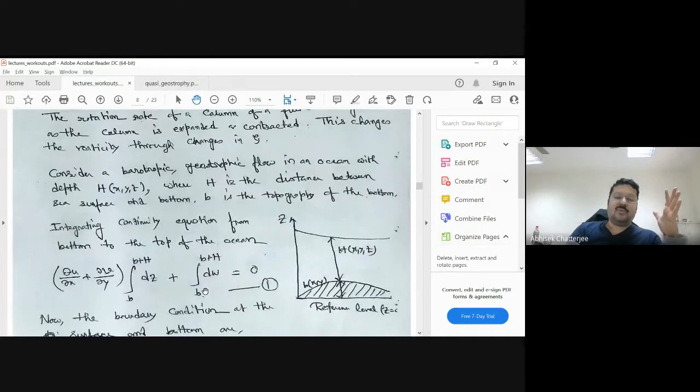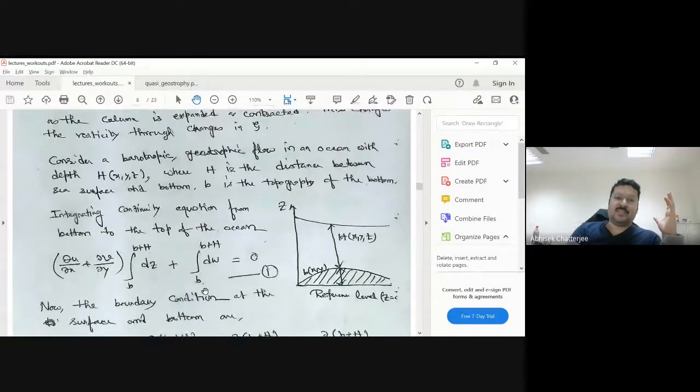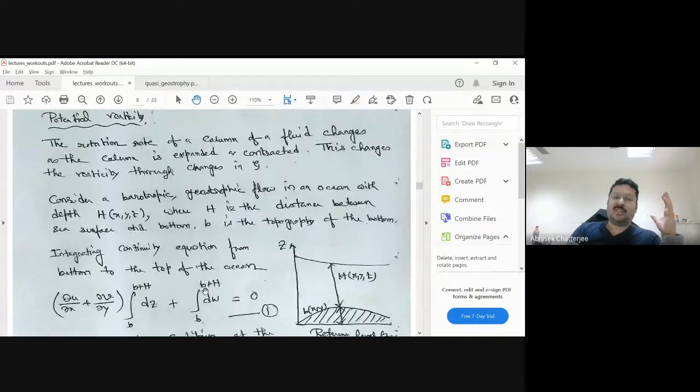Basically we want to find out the potential vorticity. We want to see how potential vorticity behaves in a fluid flow. We want to derive that, and we'll find out that potential vorticity is conserved in a particular fluid flow. This is very important.